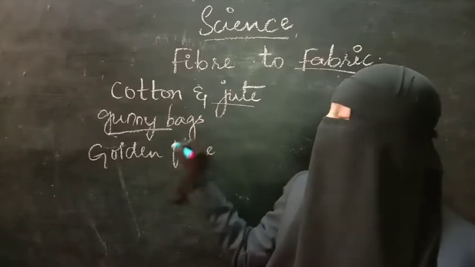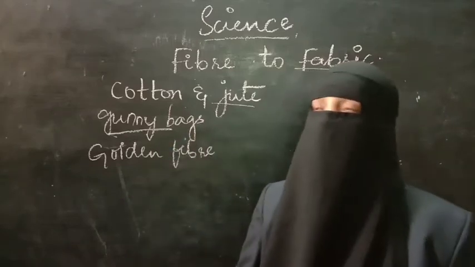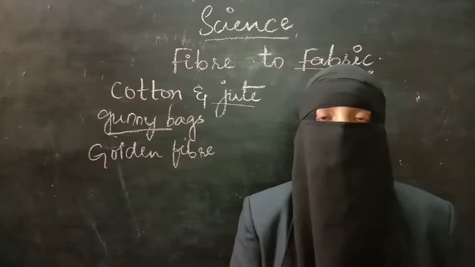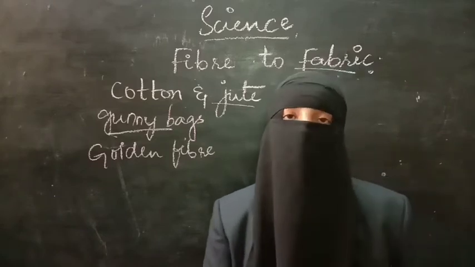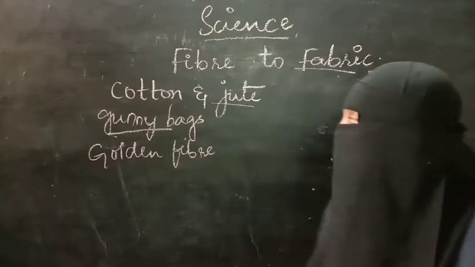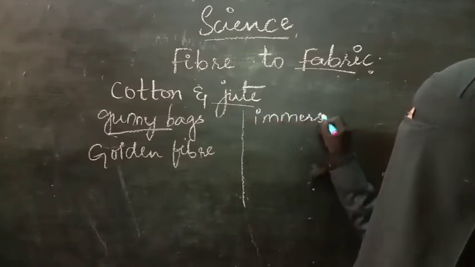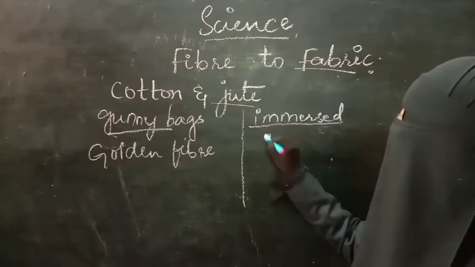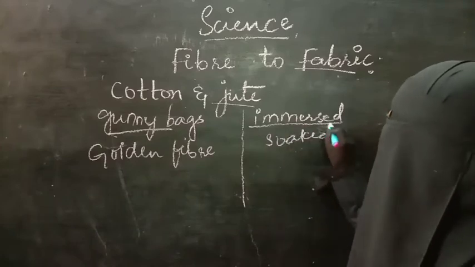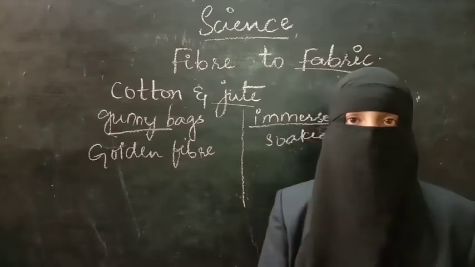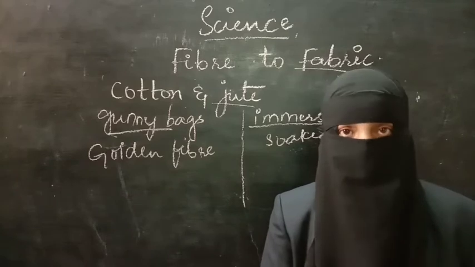So as I said, we need the jute plant. What they will do is collect the jute plant from the fields, and the entire plant is immersed in the water. Immersed means kept in the water or soaked in the water for a few days. The entire jute plant is soaked in the water for a few days.